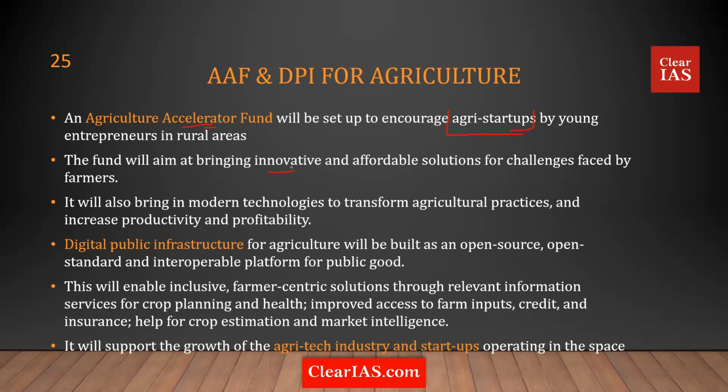We are going to create a digital public infrastructure for agriculture. It is going to be an open source, open standard, and interoperable platform. It will have a whole set of data regarding the farmers, the crops, the weather, all these things. And it will help the startups and the agriculture tech industry to develop better products so as to help the farmers.